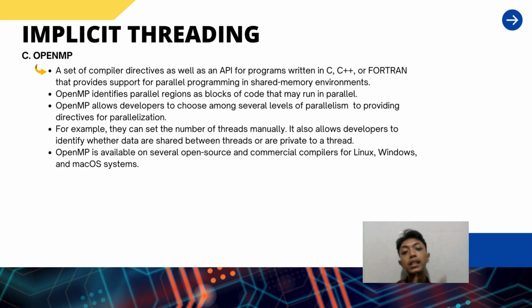For example, they can set the number of threads manually. It also allows developers to identify whether data are shared between threads or are private to a thread. OpenMP is available on several open source and commercial compilers for Linux, Windows, and Mac OS systems.